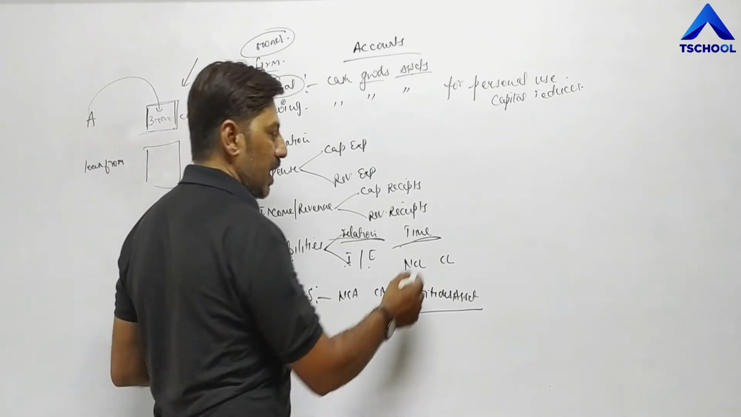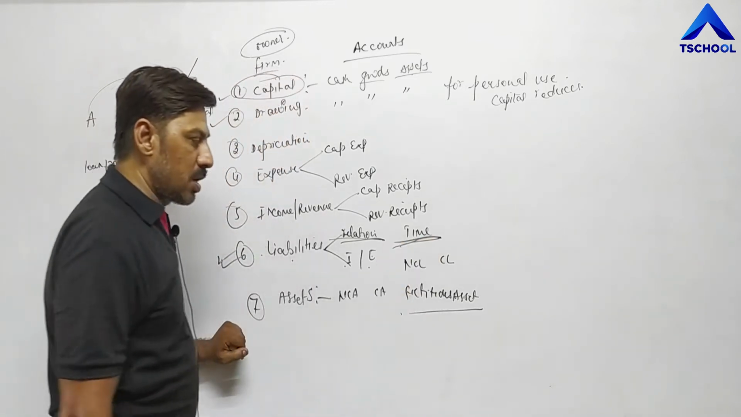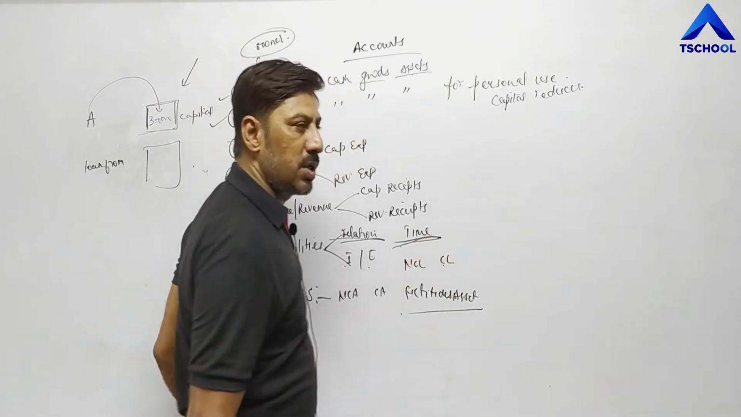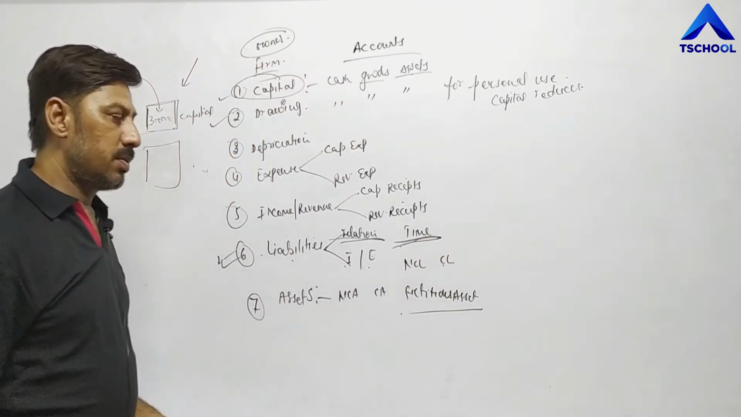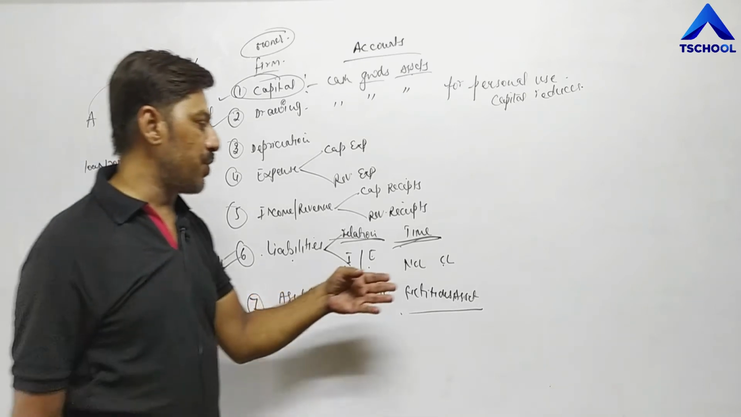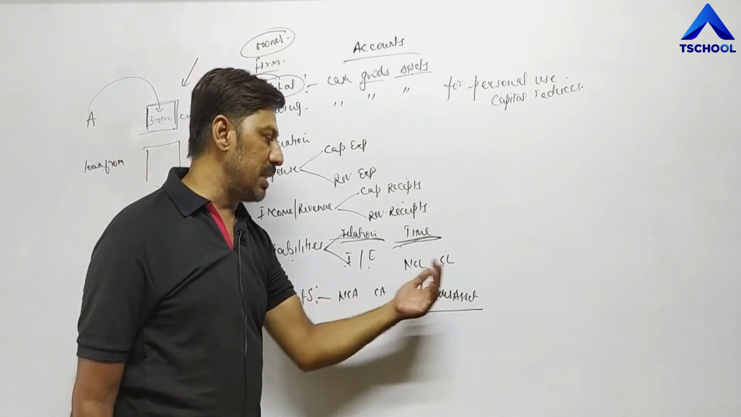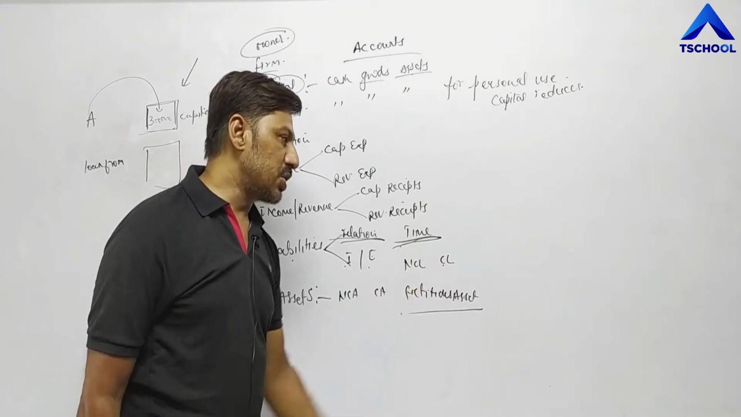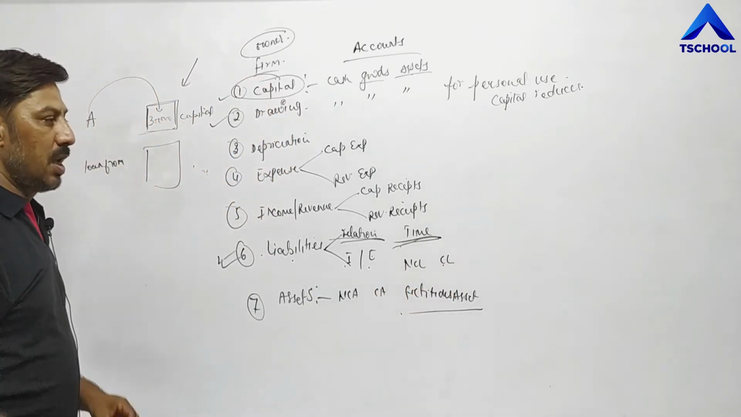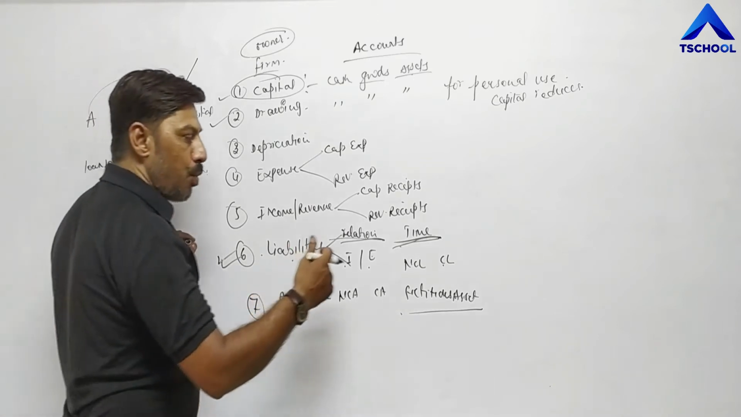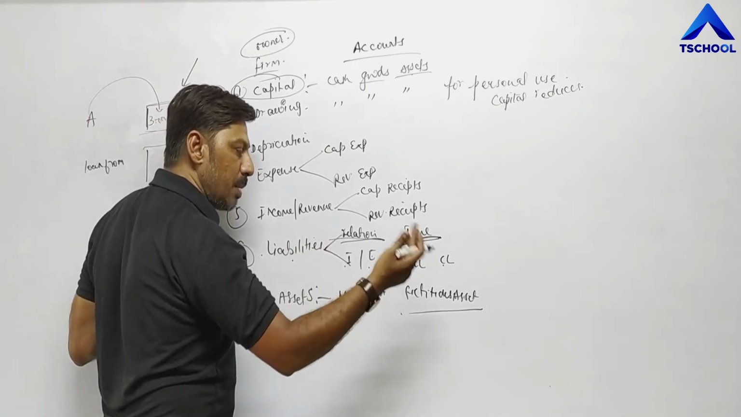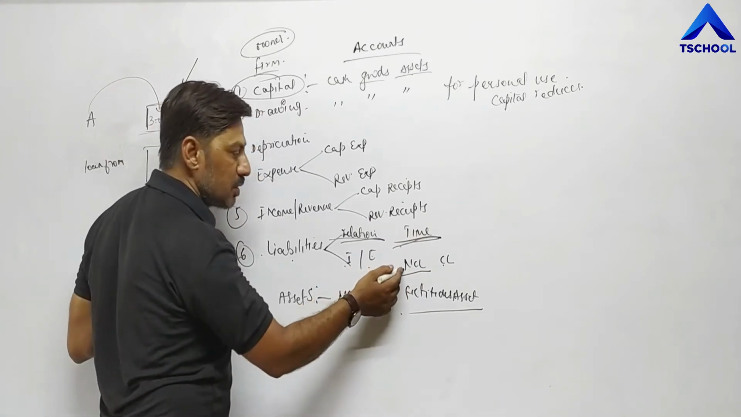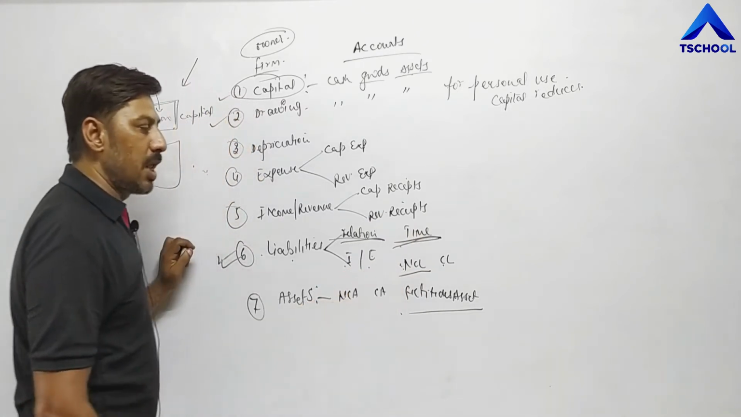On the basis of time, liabilities are of two types: non-current liability and current liability. Current means short. In accounts, current means short time period. So liabilities which are required to be paid within 1 year or less than 1 year are called current liabilities. And liabilities which take more than 1 year to repay are called non-current liabilities. Non-current liabilities are also known as long-term liabilities.